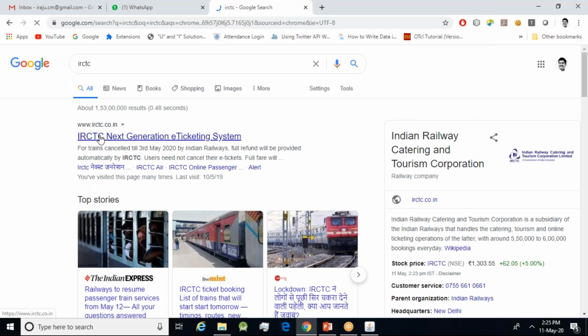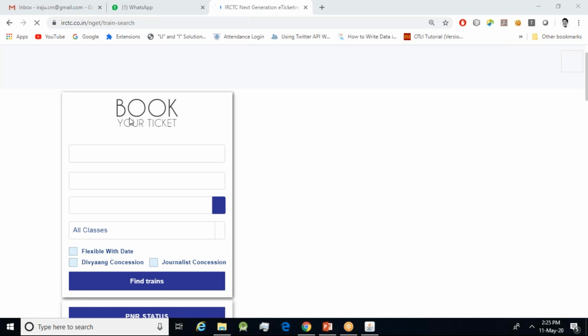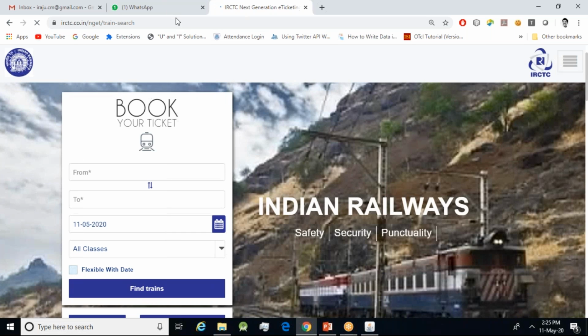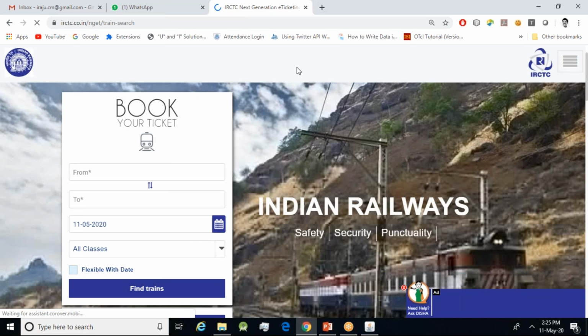So whenever I open IRCTC, you can see here, no? It will open in a few minutes, so that it will be a live demonstration kind of thing. Yeah, you can see here, "Need any help? Ask Disha." Have you seen here?